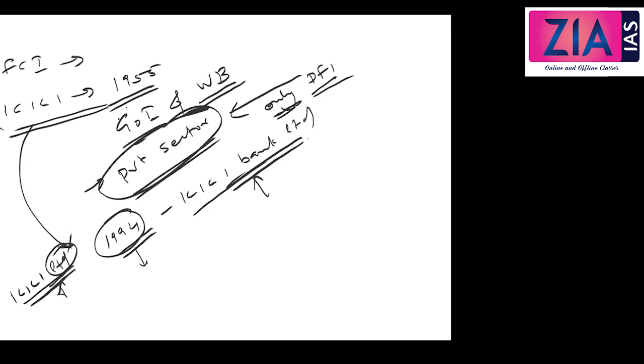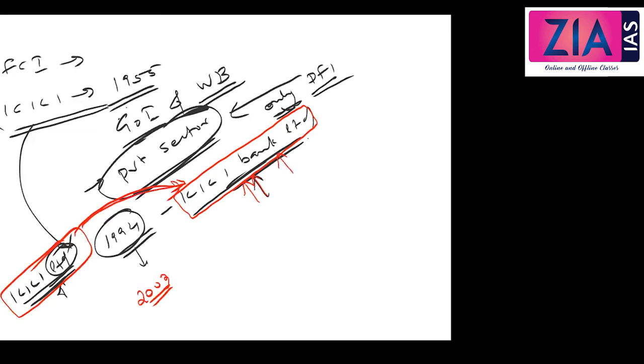In 2002, ICICI Limited, the parent company, merged into ICICI Bank Limited. Normally the subsidiary company will be merged into the parent company, right? But here the opposite happened: the main company merged into the subsidiary company. This is a reverse merger.